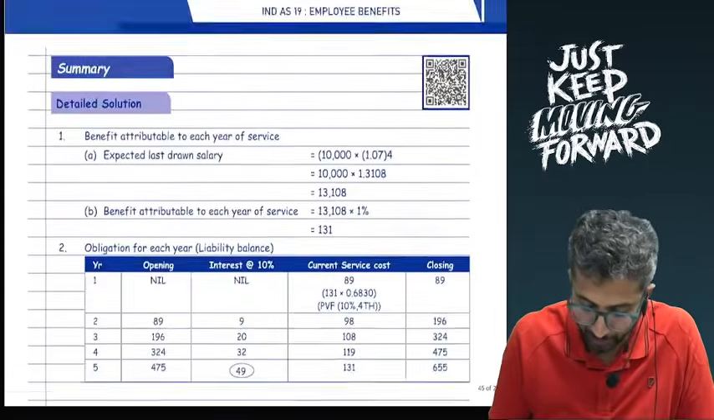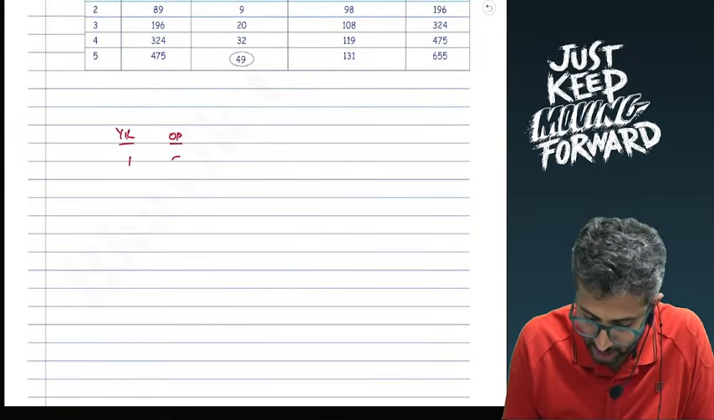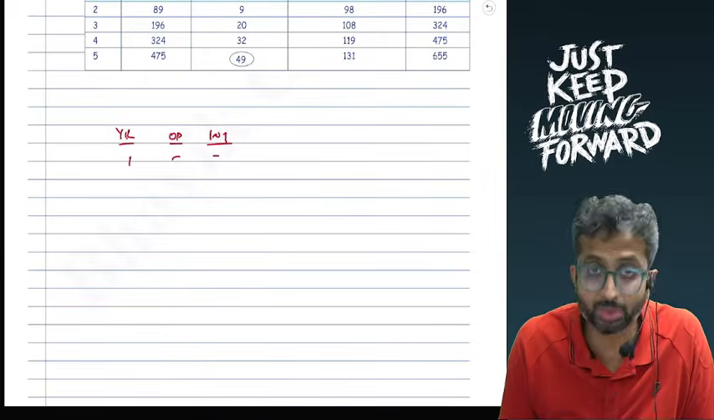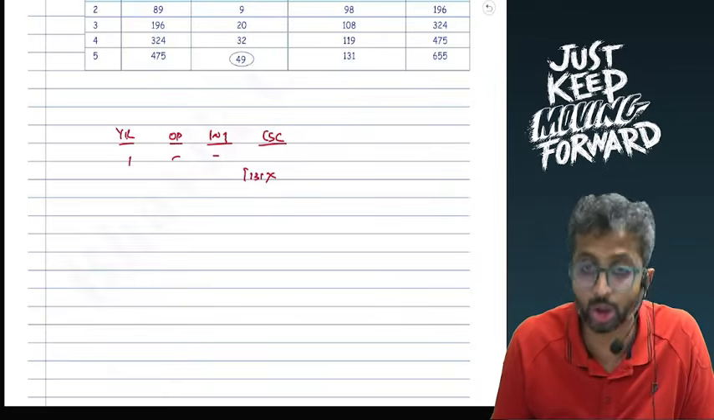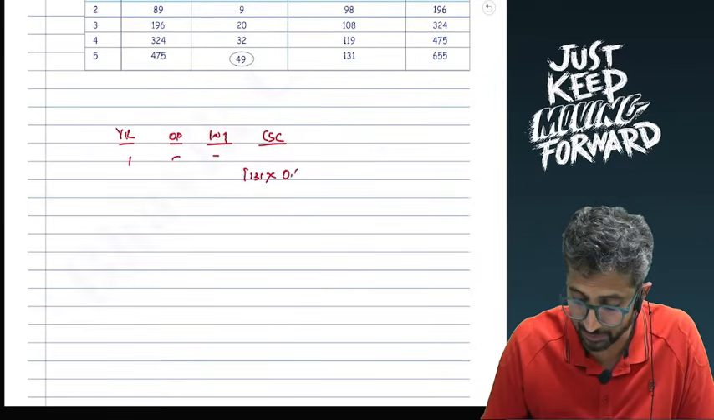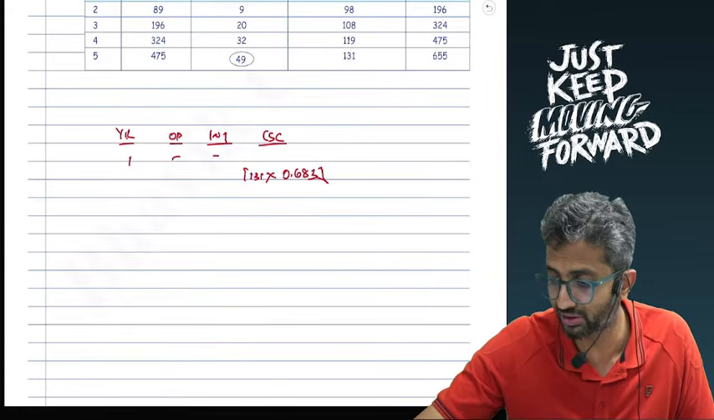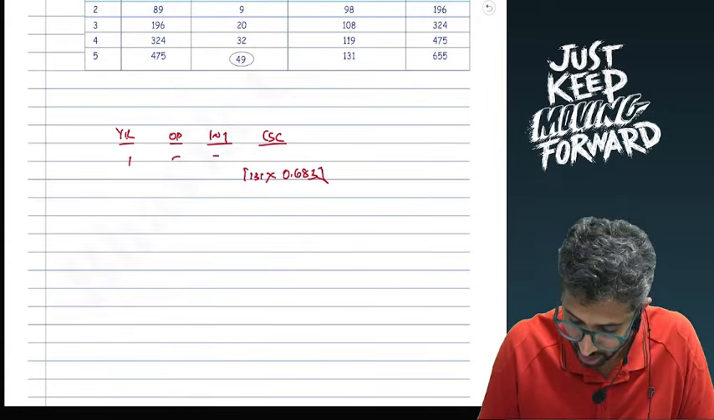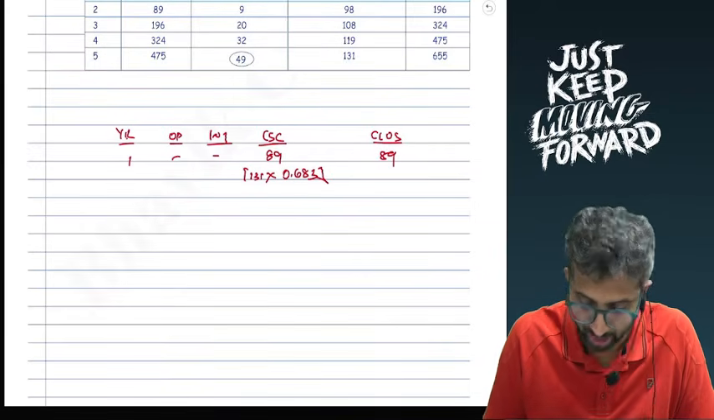So I will say that over here from year 1, your opening balance is 0. There will be no interest because the opening balance is 0, but current service cost for the first year of service 131 accrues, but this 131 is to be paid after 4 years and hence this is into 0.683. 131 into 0.683 comes to, let us say, 89. So this is approximately 89 and hence the closing will come to 89 rupees.